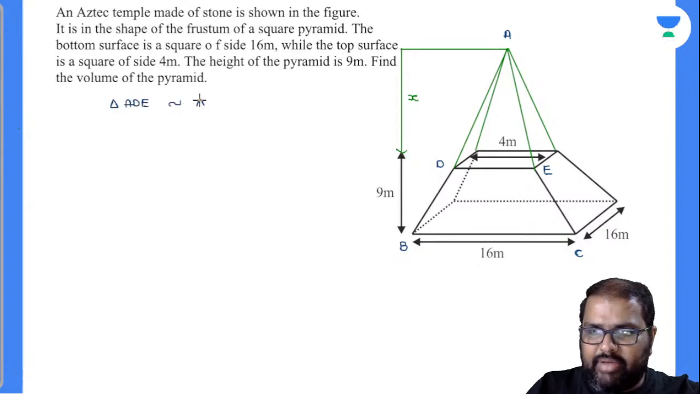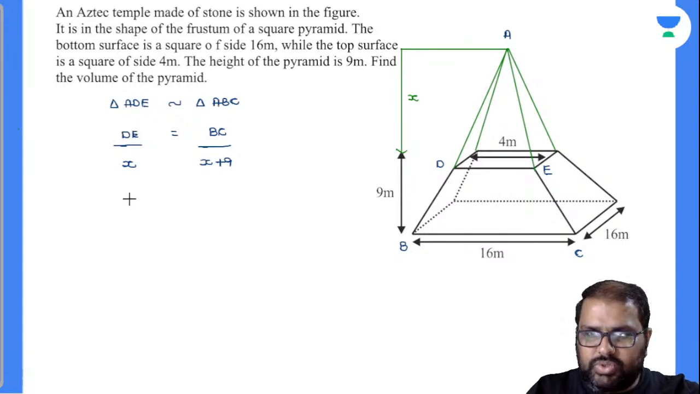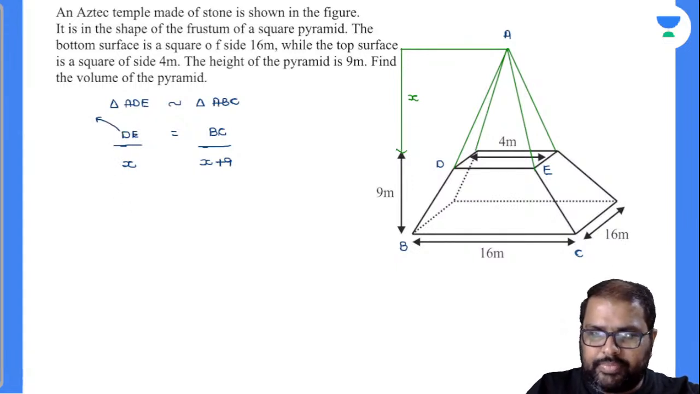Am I right or wrong? They have a common angle A and they are residing on the same height. So by this, what can I write? My base DE will be proportional to base BC. So closely observe there, the height of triangle ADE is x. The height of triangle ABC is x plus 9. Find out the x value first of all. DE is how much beta? 4. BC is how much? 16.